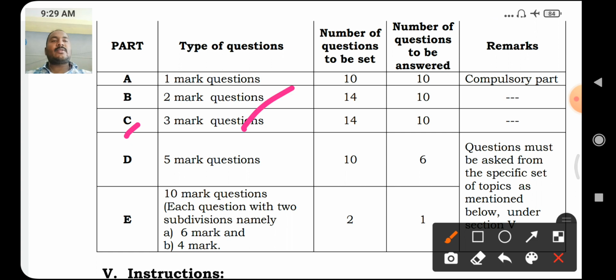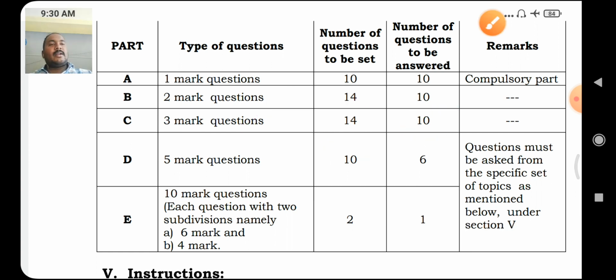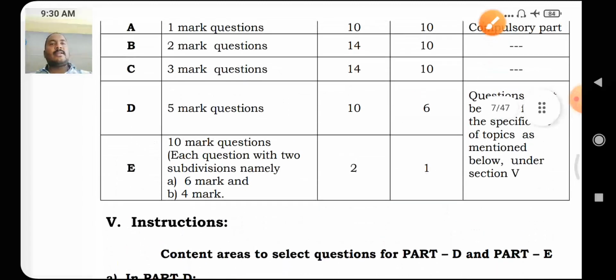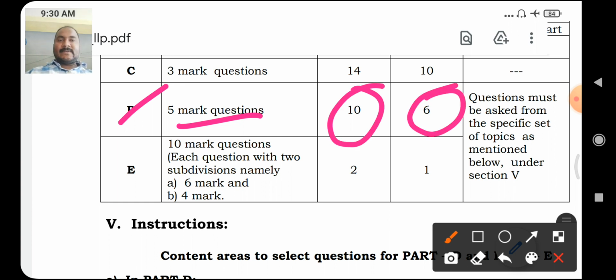Part C contains 3 mark questions, number of questions to be set 14 and number of questions to be answered 10. Okay. Part D contains 5 mark questions, number of questions to be set 10 and number of questions to be answered 6.